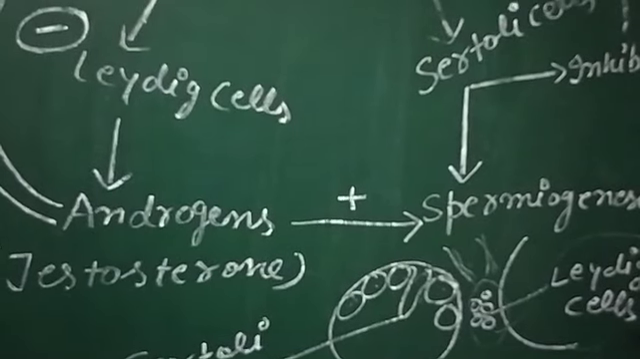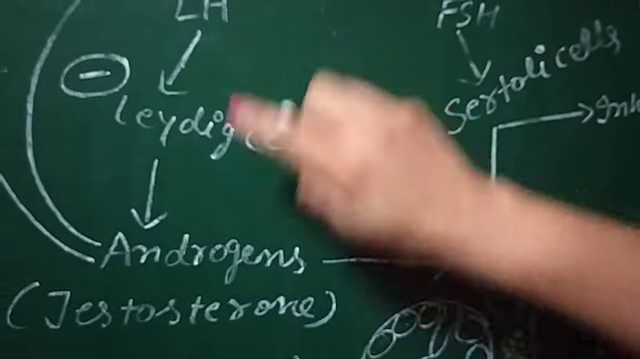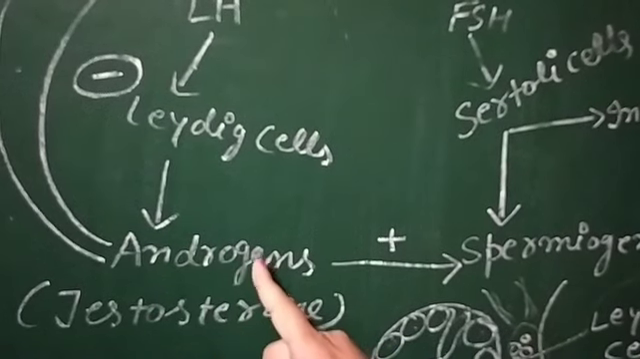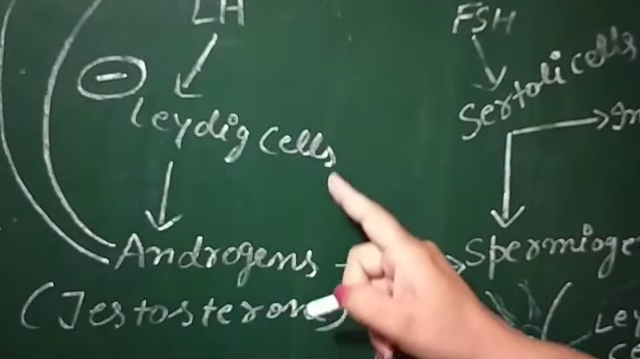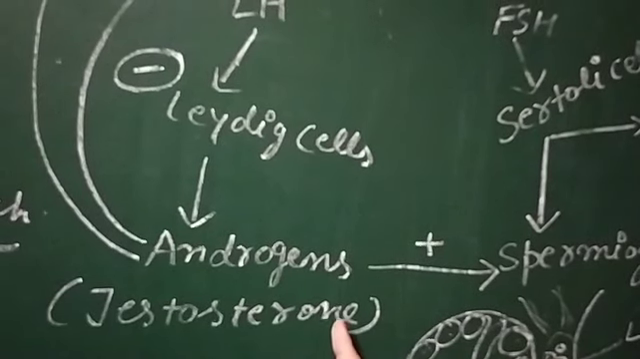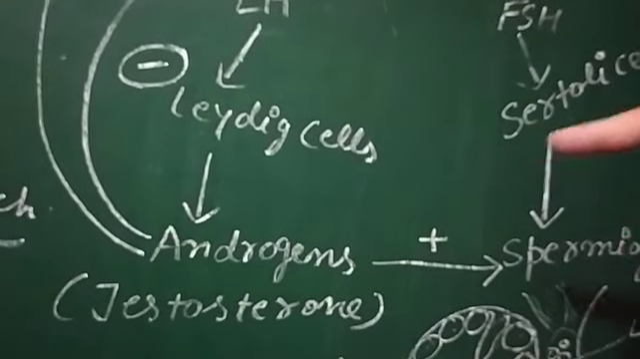LH works on these Leydig cells, and these Leydig cells release androgens. What is androgen? The word andro is related to male. Androgen is nothing but testosterone. This hormone is secreted by the Leydig cells. It is the male sex hormone which regulates the secondary sexual characters in the male, and also the process of formation of sperm, the spermatogenesis. I think up to here that is clear.